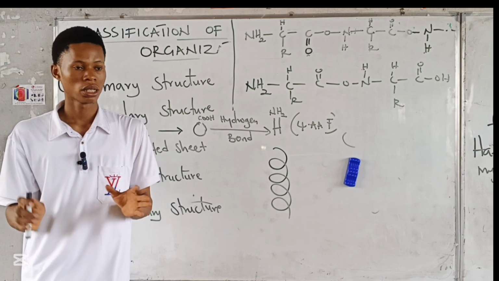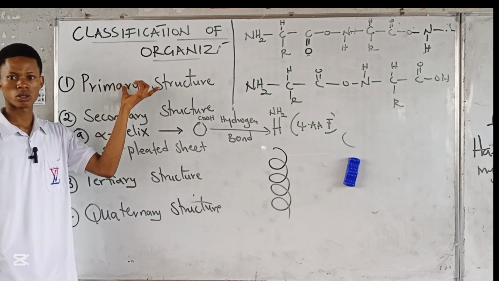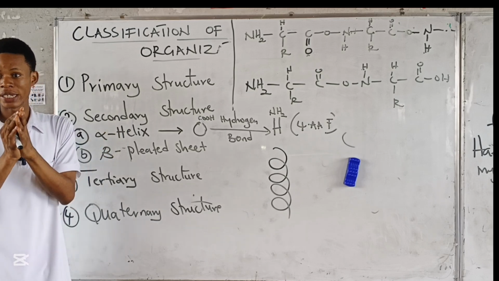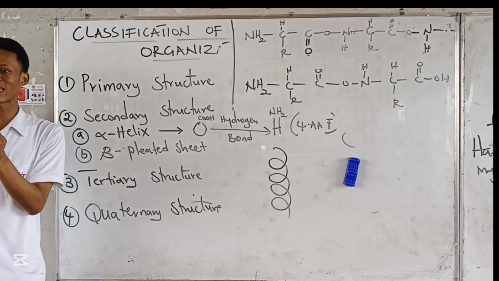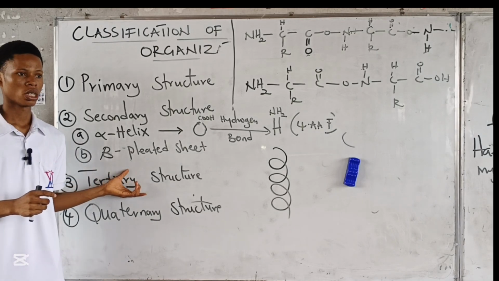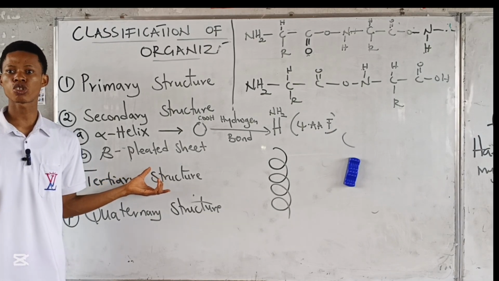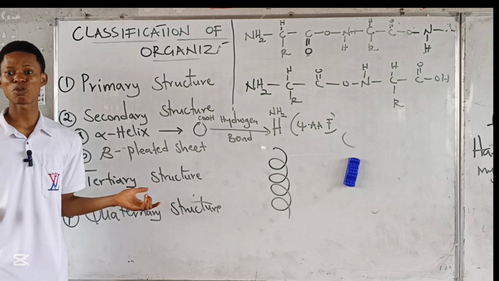Do you understand? Secondary structure is just folding of the primary structure. It's not well folded. It's just further folding of that secondary structure that will give us the what? Tertiary structure. So the tertiary structure is the 3-dimensional structure of protein. That's the exam question.